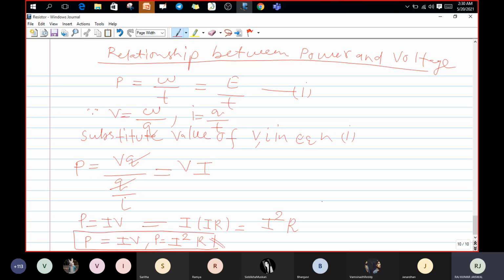Is it clear? What is the unit of power? Power, P unit is watt. Yes, very good. Watt. It's represented by W. Okay, guys, up to here, is it clear? Yes, sir. Okay, good. Okay, thank you. Then till now we have completed our two basic components. First component name is resistor, second component is capacitor.